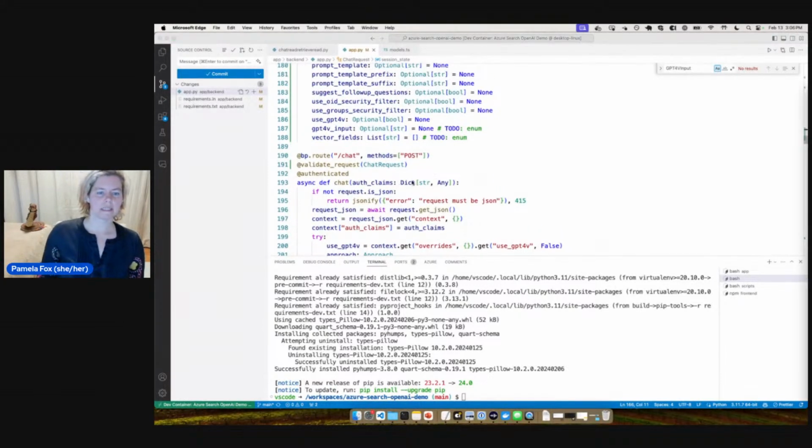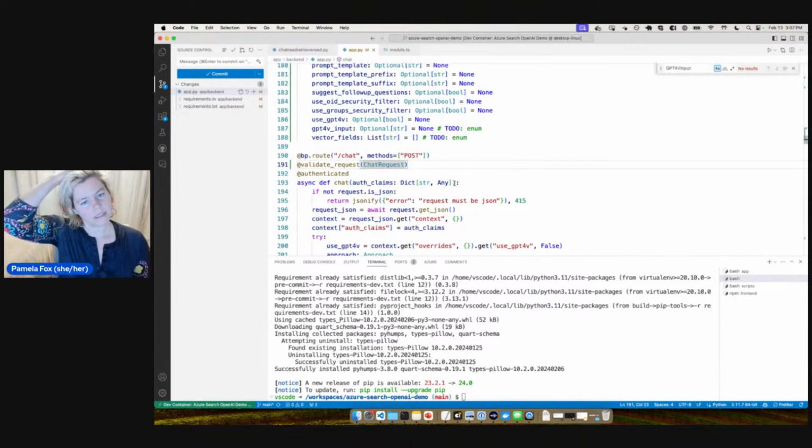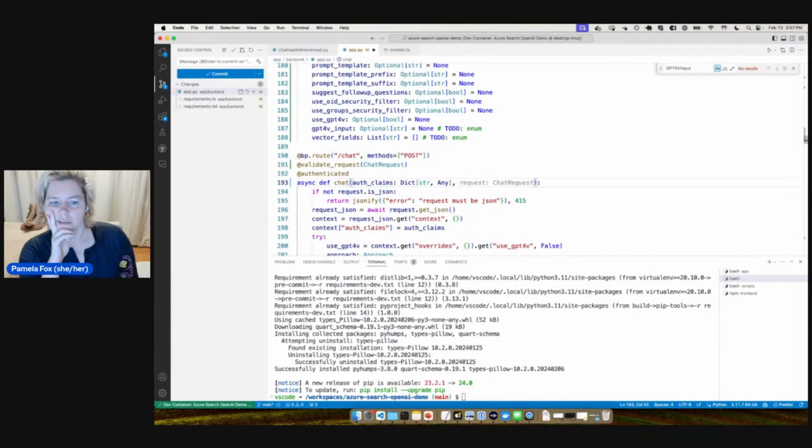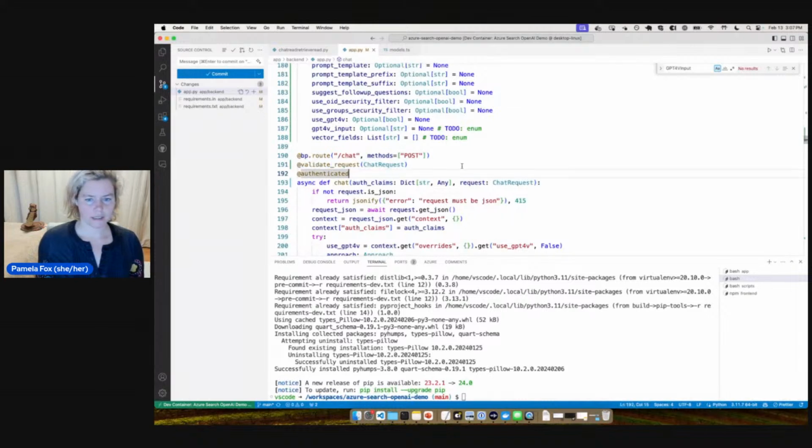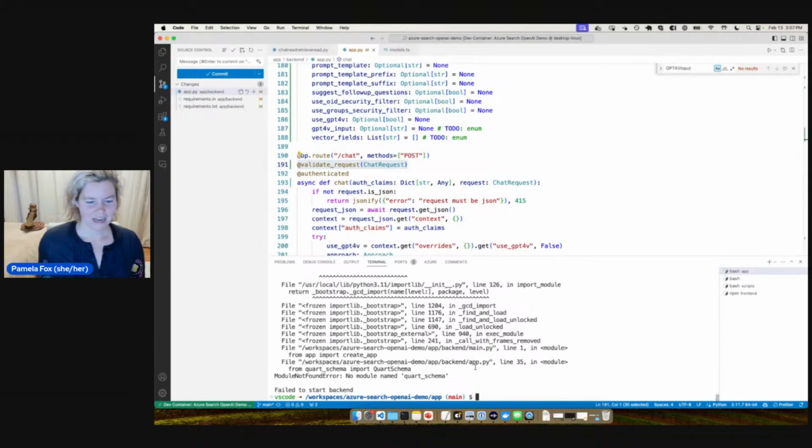That does mean that once we add that here, it's going to come into this route. I don't know what order it's going to come in, because we have another decorator here that's passing in the auth claims. It probably depends on which order I've put these decorators in. Let's find out if that's correct.